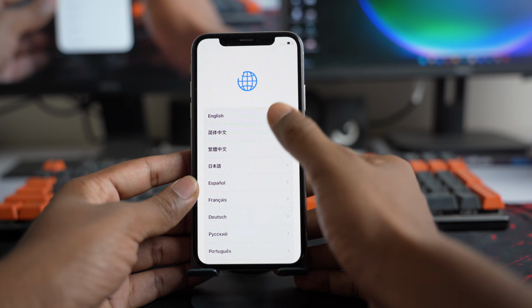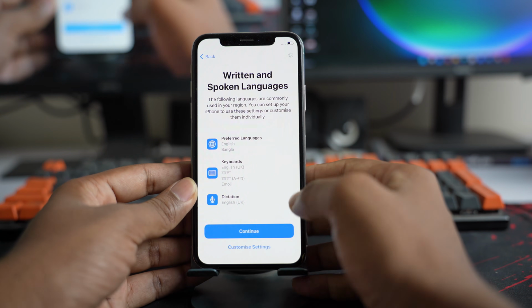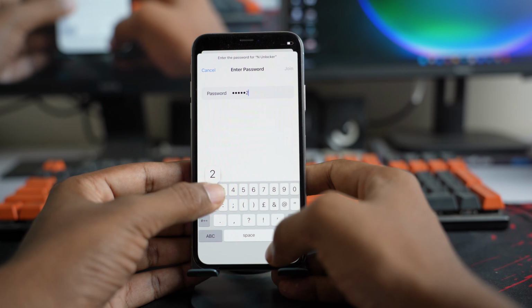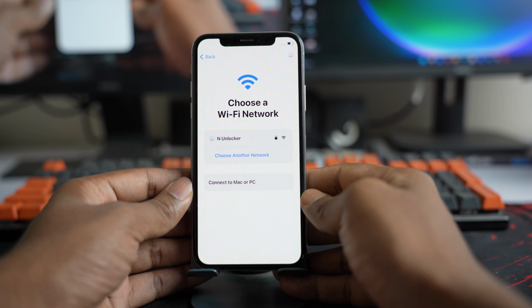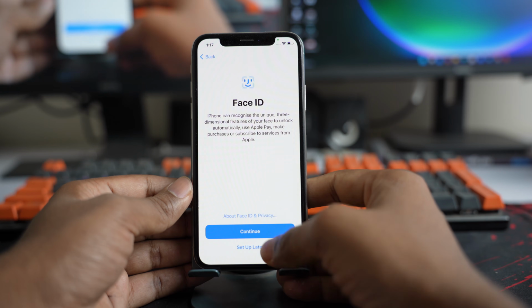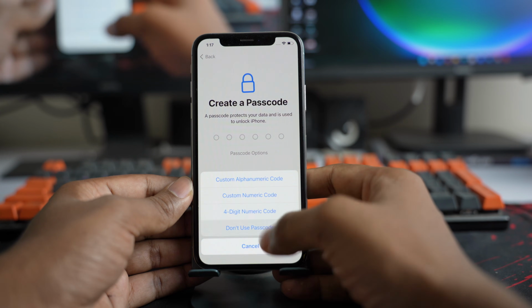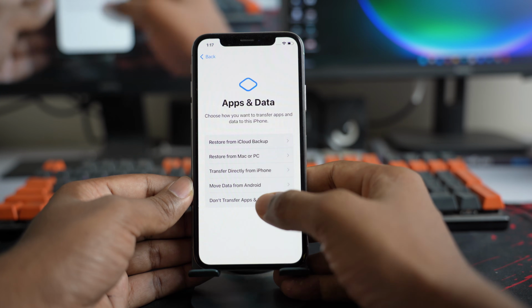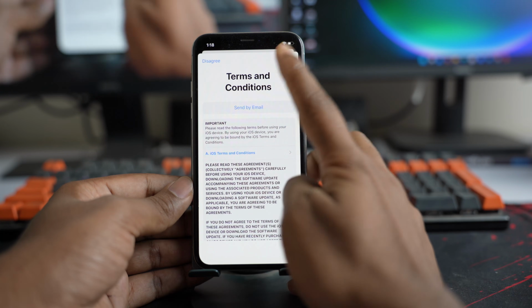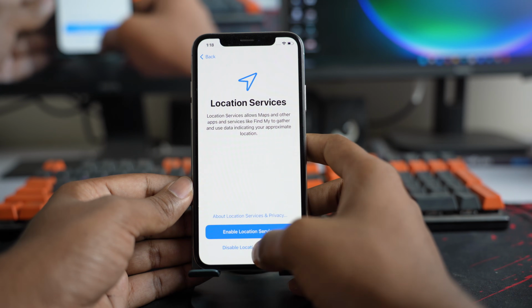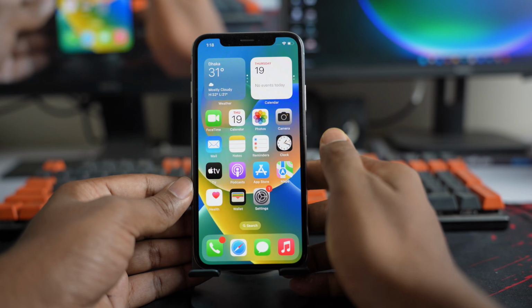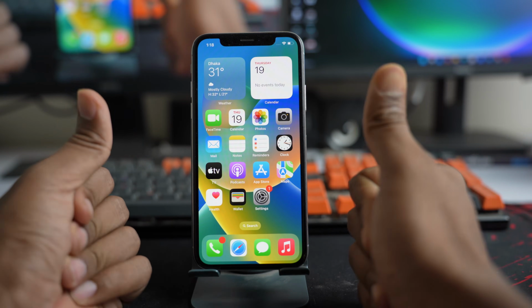Now you simply set up your iPhone again, and it's very easy for any iPhone user. And that's it, everything is done.